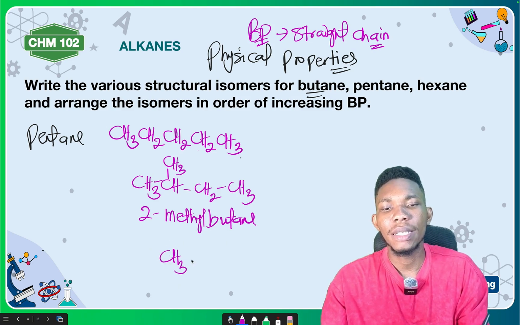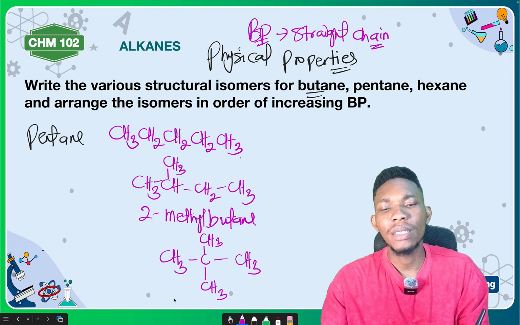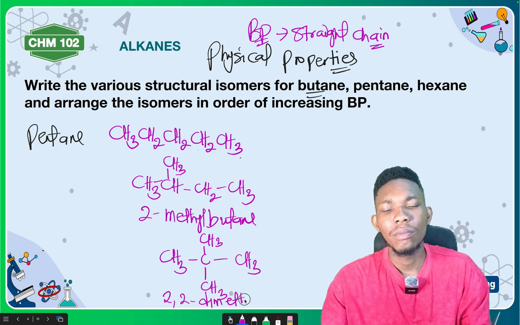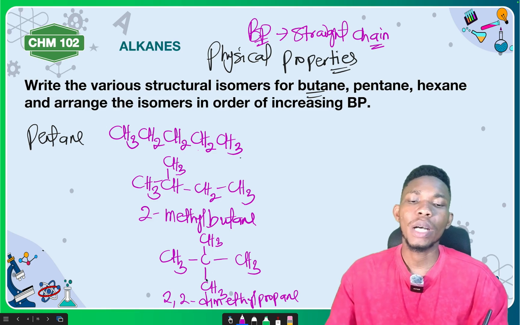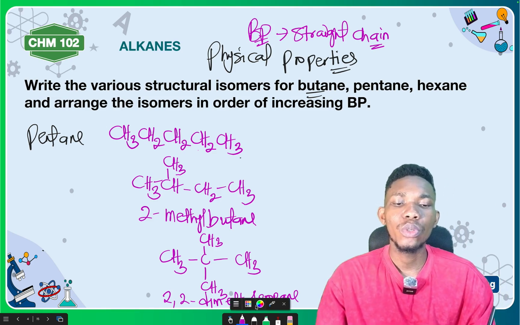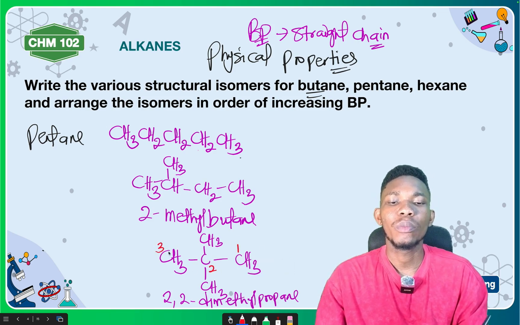Now let's write another one. You can have CH3, C, CH3, CH3, CH3. What compound is this? This is 2,2-dimethylpropane. Now, why do we call it dimethyl propane? We call it 2,2 because if you look at this compound well, this is carbon number 1, this is carbon number 2, this is carbon number 3.